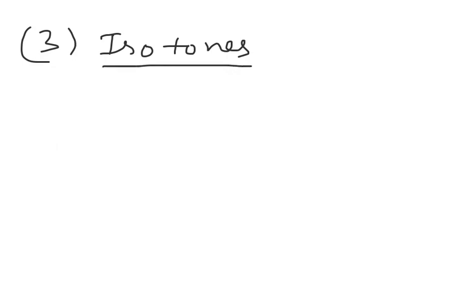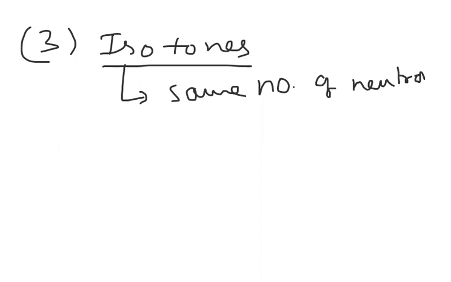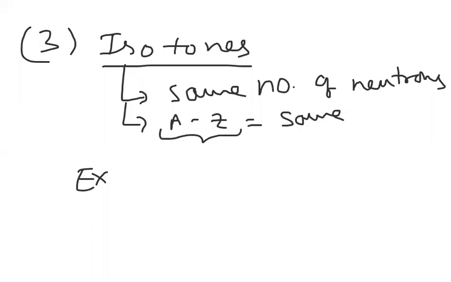Now let us concentrate on the next one, isotones. What do you mean by isotones? Isotones are nuclei having the same number of neutrons, that is, A minus Z is the same. Then we can call them isotones.